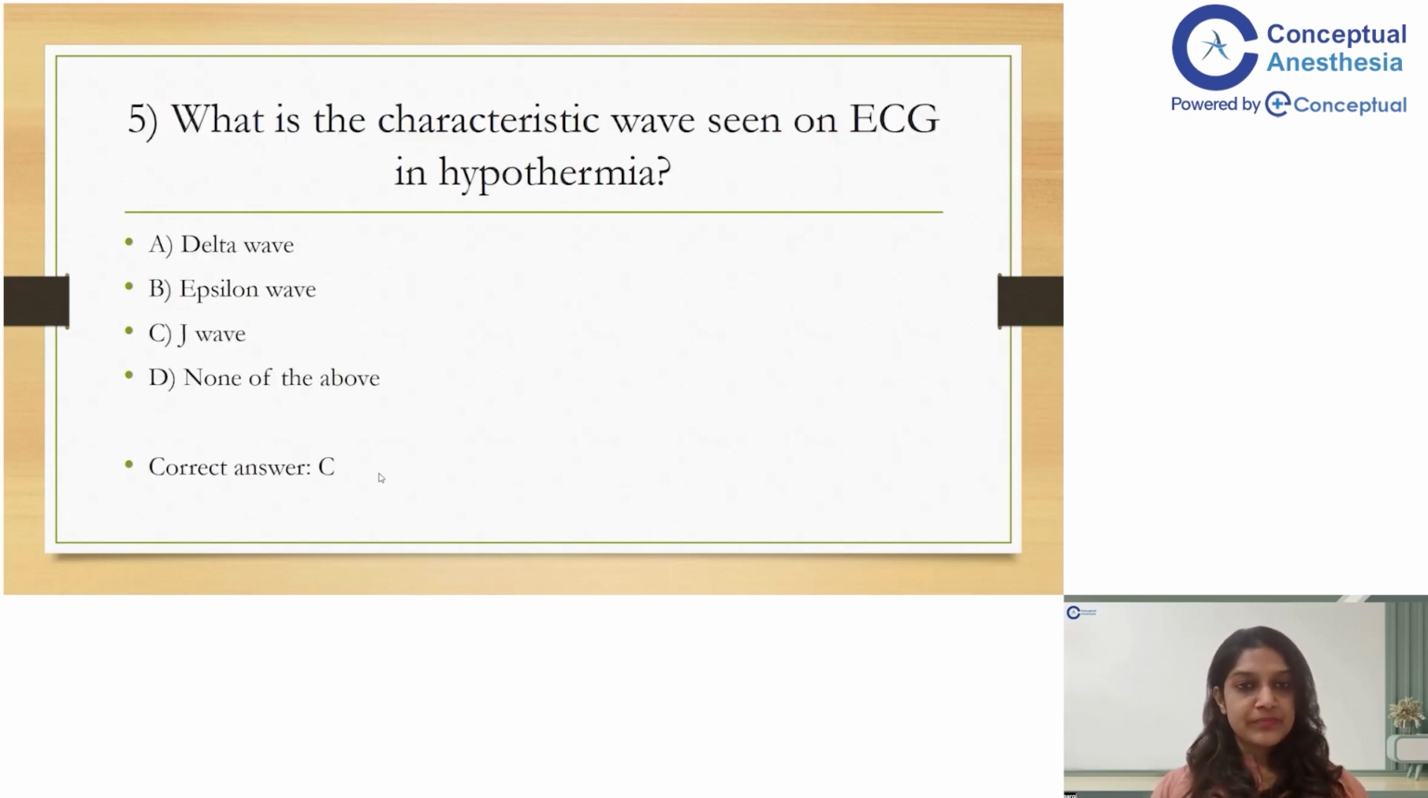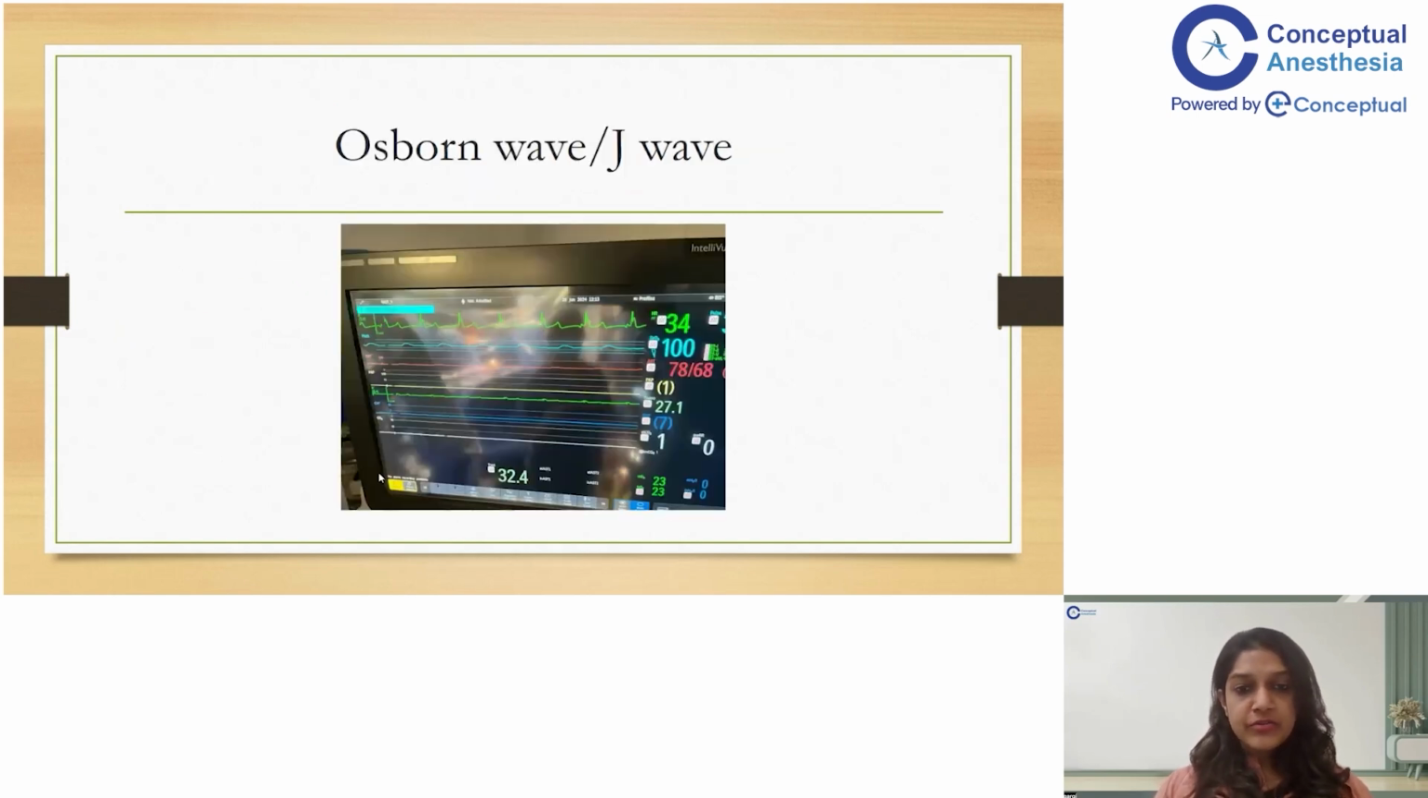hyperthyroidism also. The next question, what is the characteristic wave seen on ECG in hypothermia? Is it a delta wave, epsilon wave, J wave, or none of the above? So the correct answer here is J wave, which is also called the Osborn wave, which you characteristically see in hypothermia.